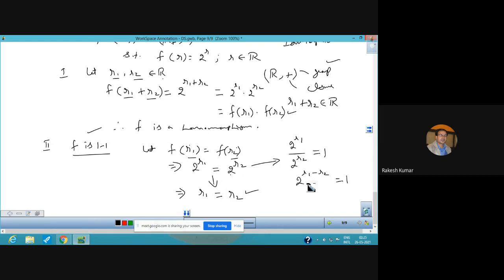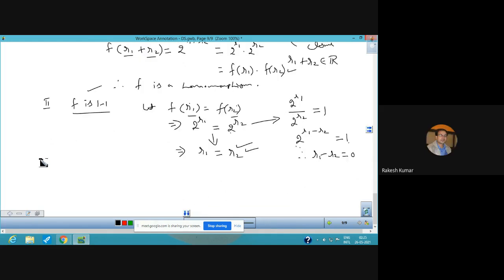Now you just see, 2 to the power of this element, this is a real number, is coming out to be 1. Now if 2 to the power of some real number is 1, it means the power should be 0. By that logic, r1 minus r2 is 0. So r1 minus r2 is 0 means r1 is equal to r2. So it means f becomes one-one.